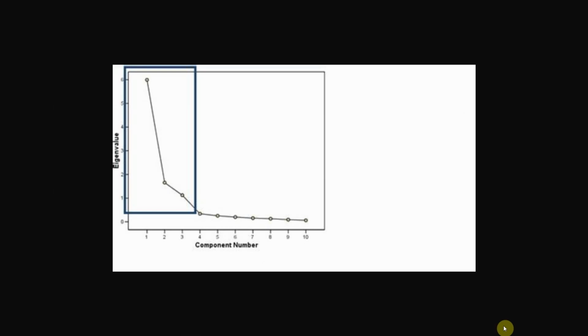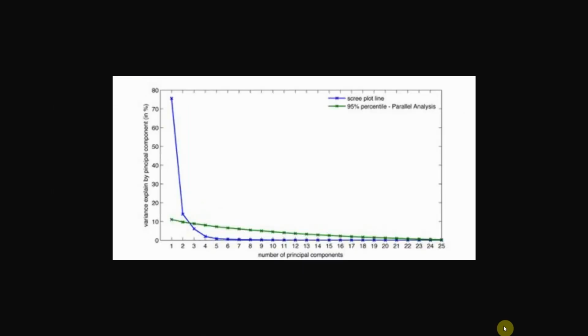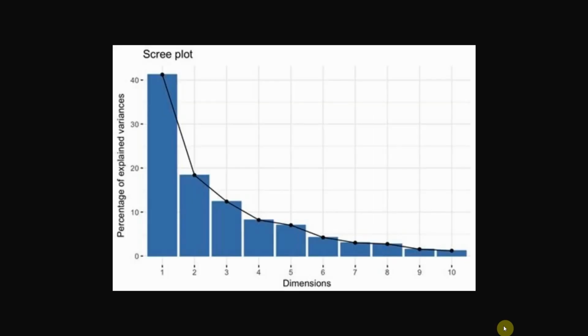Scree plots display the number of components against the variance explained by each component, sorted in descending order of variance. Scree plots help us get a better sense of which components explain a sufficient amount of variance in our data. When using scree plots, an elbow, a steep drop from one data point to the next, in the plot is typically used to decide on an appropriate cutoff.